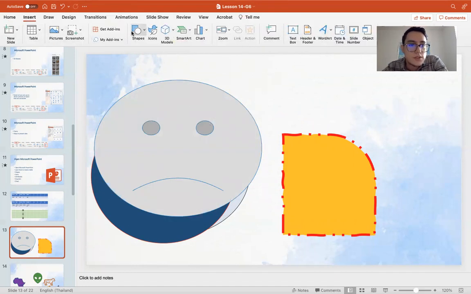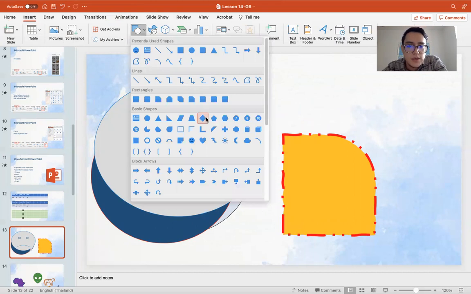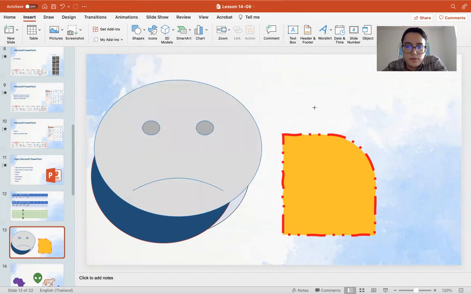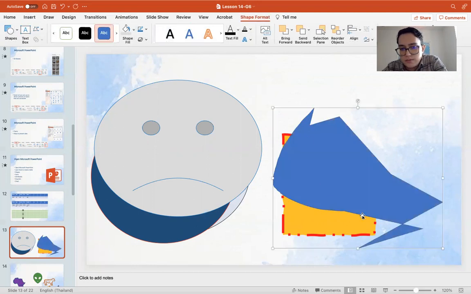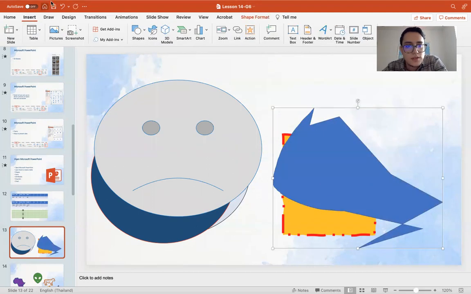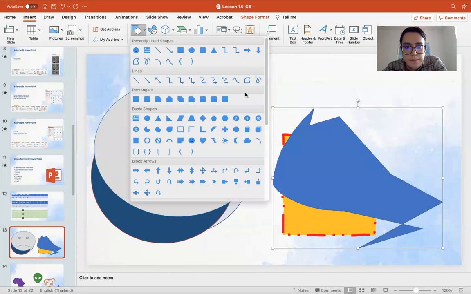And we go back to insert, go back to shapes. We can also freehand some shape that we like. So one more time, we go back to insert to show you one more time. We come to here, okay, and you can select any you like.